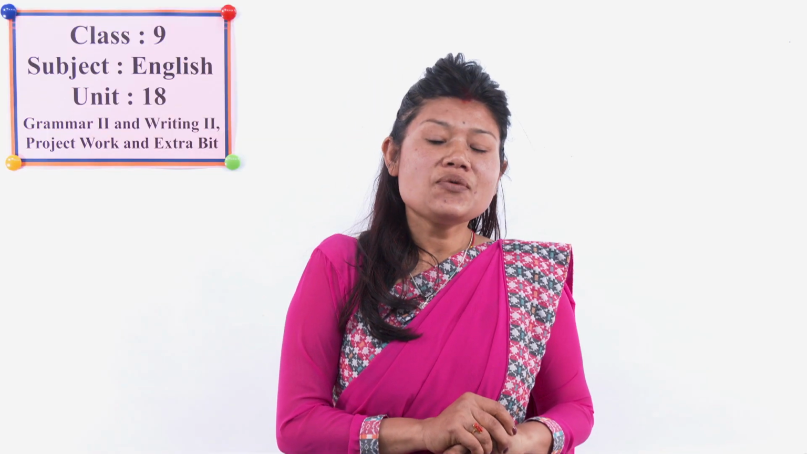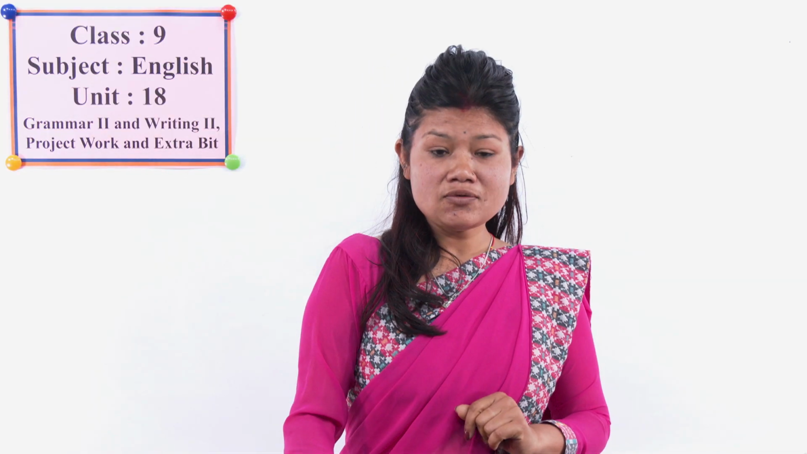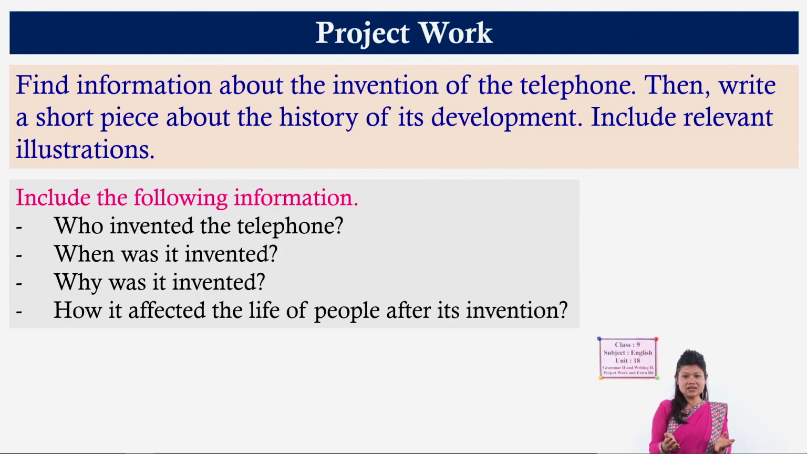Now, we are in the project work section. In project work you are given a work which needs time. You have to take your time because you have to source different information. You can search on the internet, read different books, consult with teachers, and first of all gather the information, and try to develop a simple paragraph. And what is the project work about? Find information about the invention of the telephone, like you read about the invention of the aeroplane by the Wright brothers in unit 18. How the telephone was invented, and then write a short piece about the history of its development, including relevant illustrations.